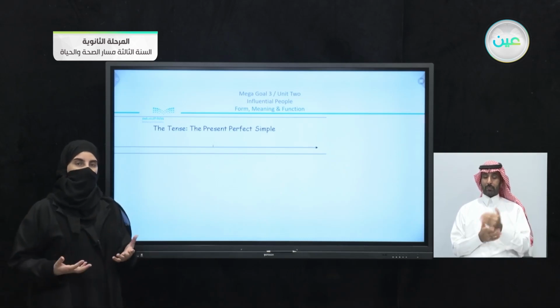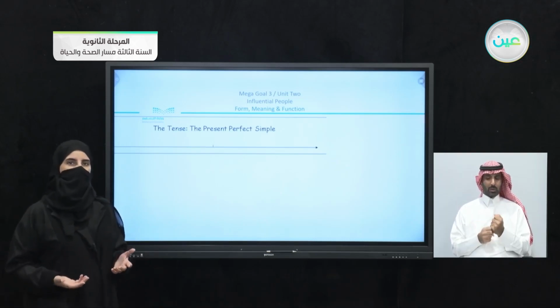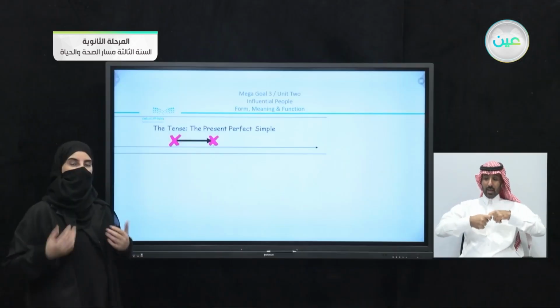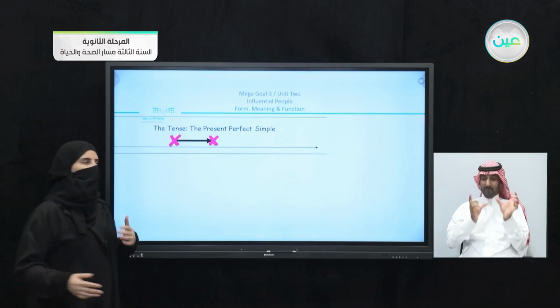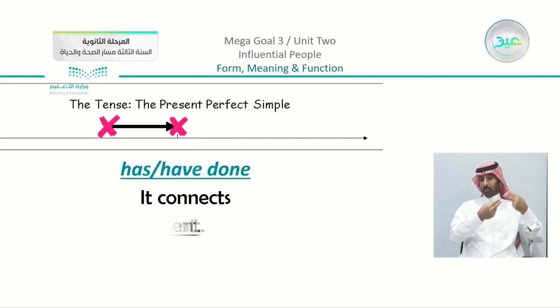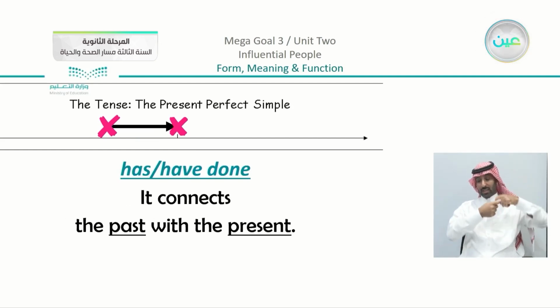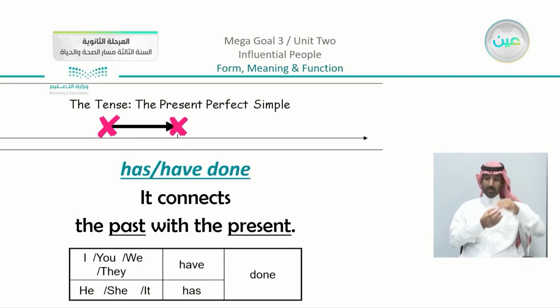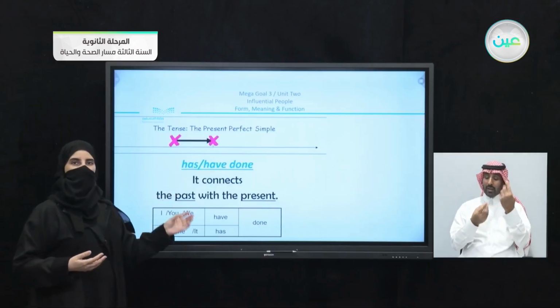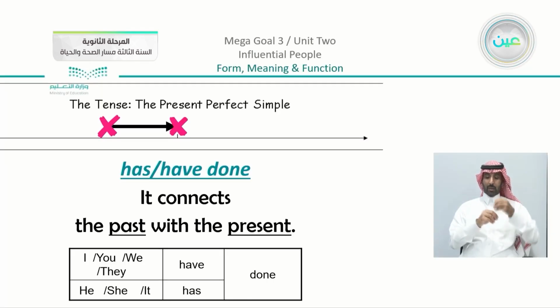But as meaning, we want to make sure, when do we use the present perfect? We use the present perfect to connect between the two tenses. So there is a connection, or a result or an effect, or something that is still happening. We have here something that started from the past. We're going to use either has or have done. It connects the past with the present. The plural form, of course, uses have. The singular uses has. Both of the two helping verbs go with the past participle.